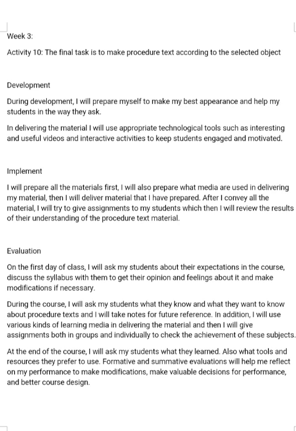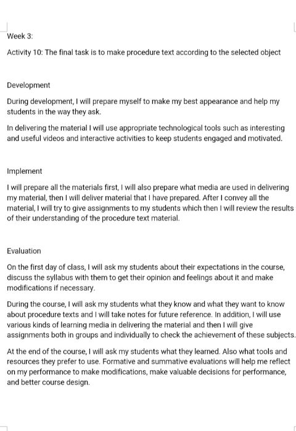Implement. I will prepare all the material first. I will also prepare what media are used in delivering my material. Then I will deliver material that I have prepared. After I convey all the material, I will try to give assignment to my students, which then I will review the results of their understanding of the procedure text material.